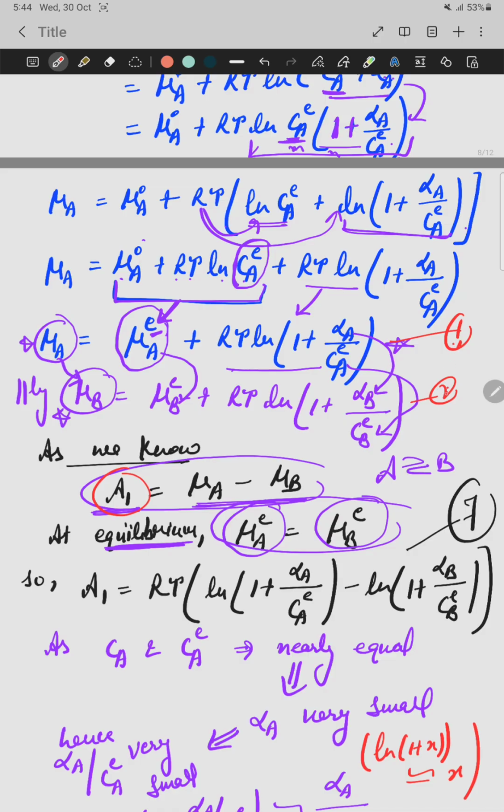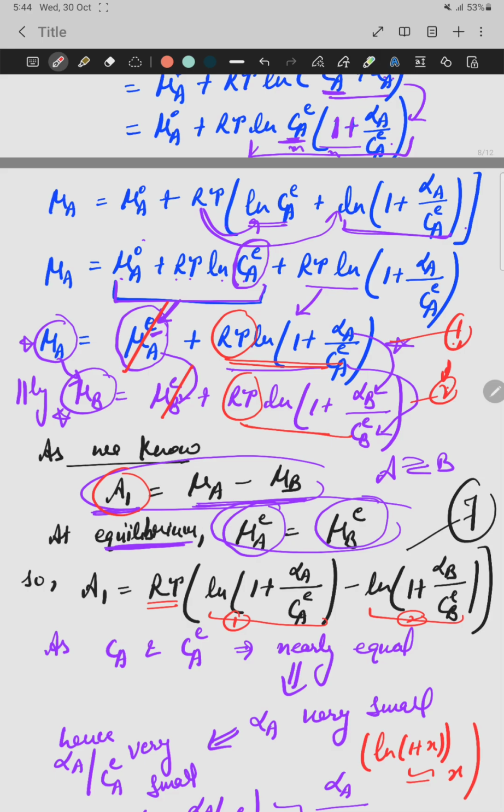The first two terms will cancel out, and you are left with the second terms. In the second terms, RT is common, so take RT as common. This is from the first equation minus this from the second equation.